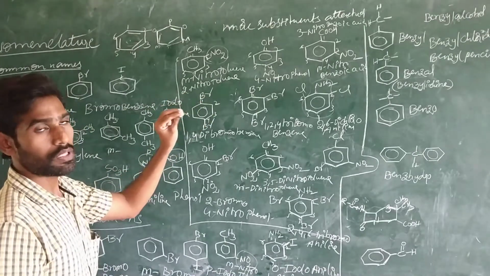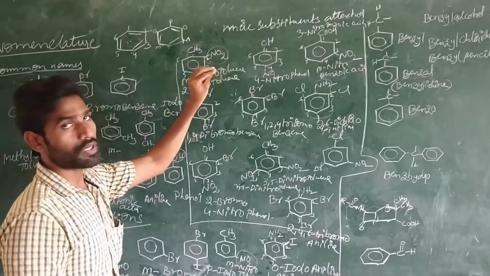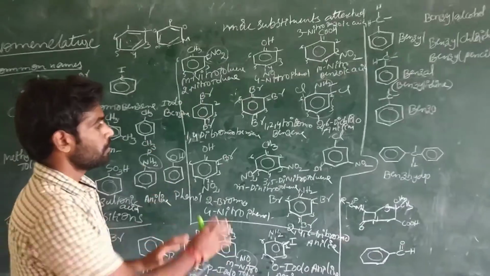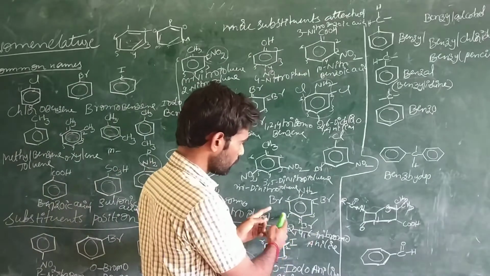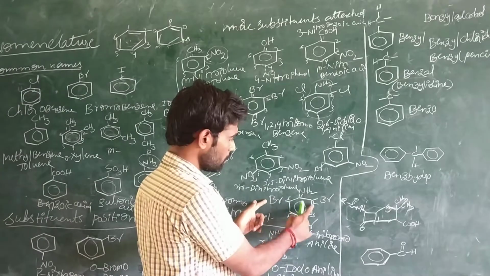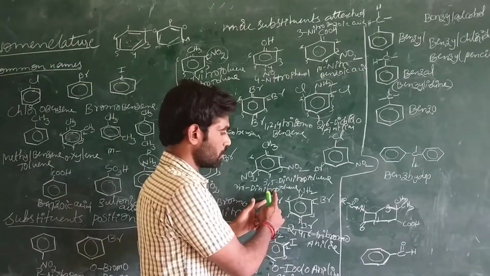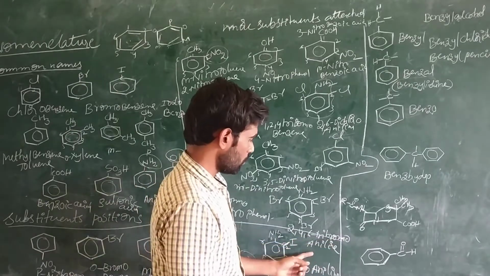We should mention the position of the substituent on the benzene if more substituent groups are attached. Anyway, in this case we have the total 3 substituents and this one functional group. This benzene has 4 substituents. So that's why we have written 2,4,6-tribromoaniline.